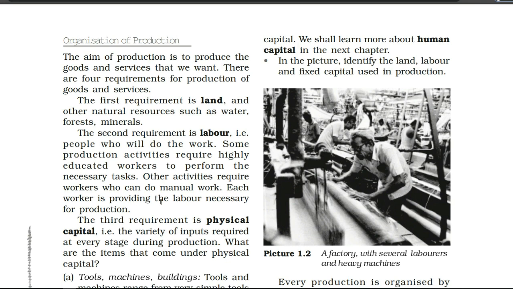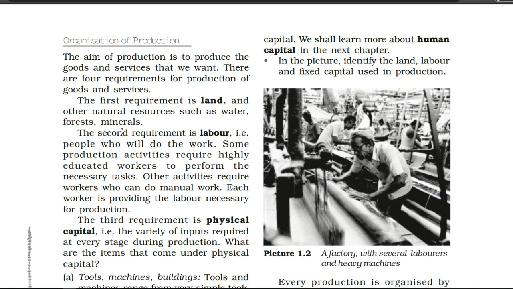So the second requirement which we have is labor, and how are we getting the labor? Simple. The people who will do the work come under the labor category. Suppose you are going to start your new production unit, so you want highly skilled workers for that. Of course you will appoint educated workers, but this is not going to apply everywhere. For other activities also we require workers, especially for manual work. There, if they are not so educated, it is still going to work. So first we have land, and second we have labor, which is an important unit of production.